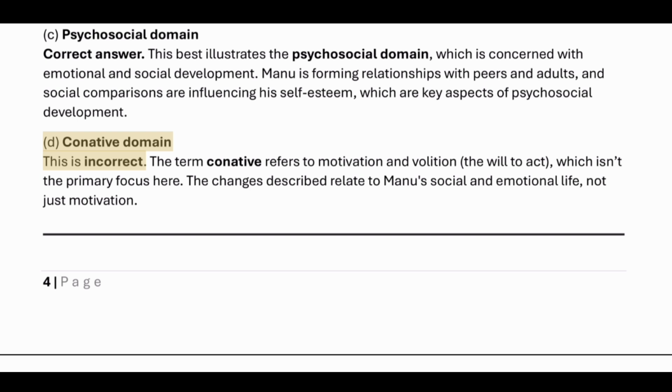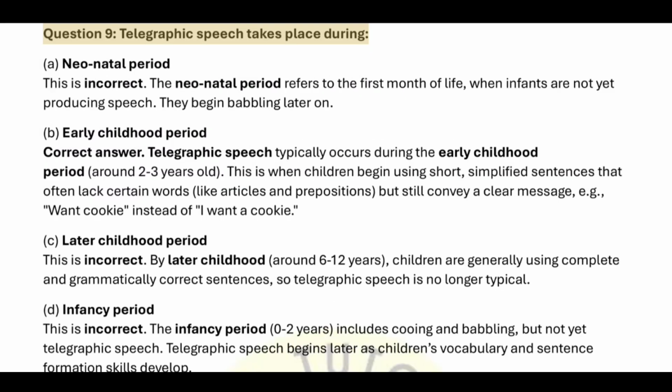This is incorrect. The term conative refers to motivation and volition, the will to act, which isn't the primary focus here. The changes described relate to Manu's social and emotional life, not just motivation. Question 9. Telegraphic speech takes place during A. Neonatal period. This is incorrect. The neonatal period refers to the first month of life, when infants are not yet producing speech. They begin babbling later on.